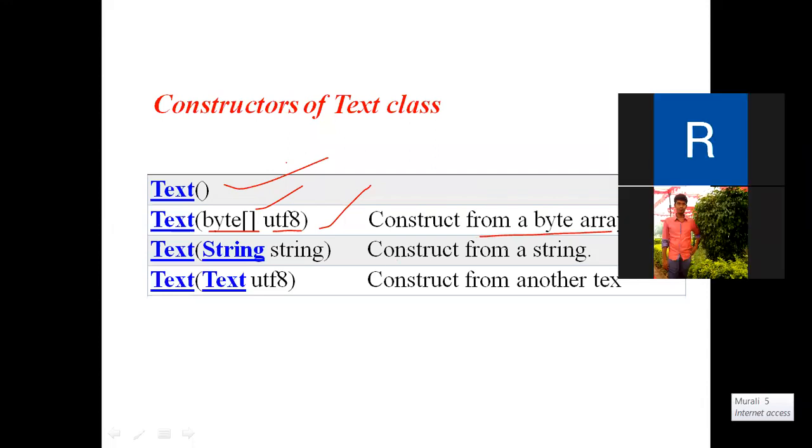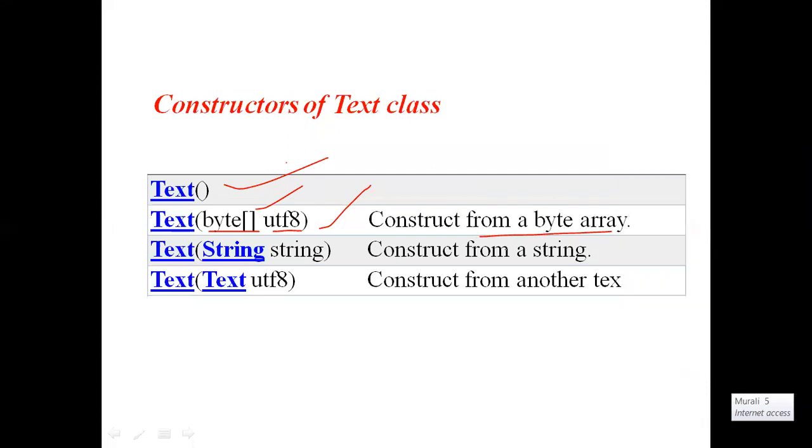Next, the constructor from a string. The Hadoop Text class can directly take a Java string. It can take input in the form of a byte array, or directly a Java string as an input parameter. Next, a Text class can take another Text as an input, constructed from another Text class.